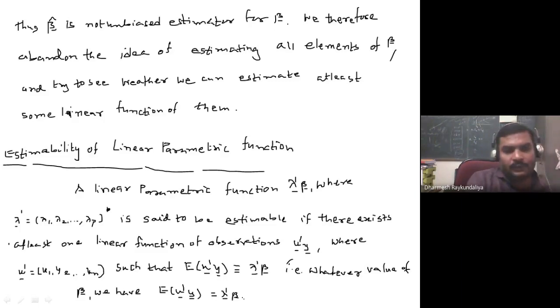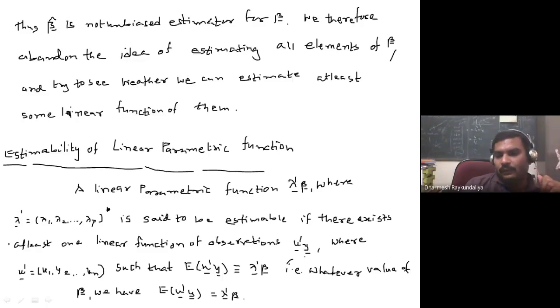What is the definition? It's very simple. We are talking about the estimability of a linear parametric function. So we say that a linear parametric function lambda dash beta, where lambda dash is nothing but lambda 1, lambda 2, lambda p, a non-zero row vector of constants, is said to be estimable if there exists at least one linear function of observation.